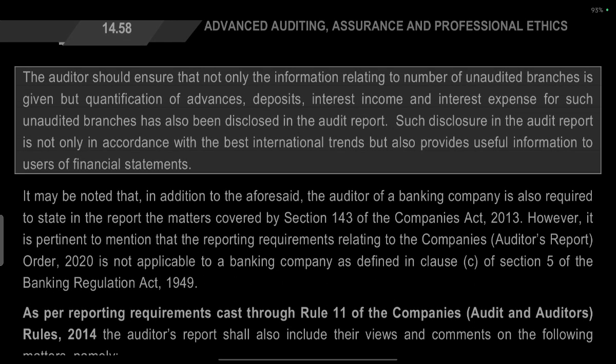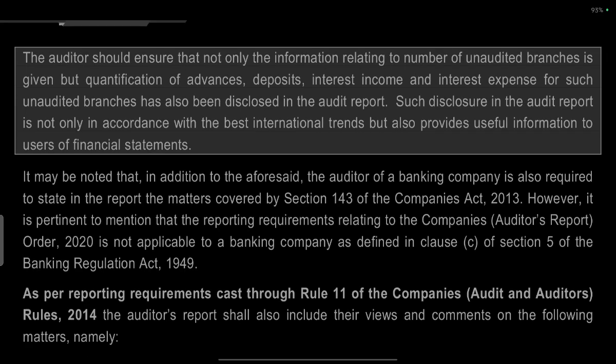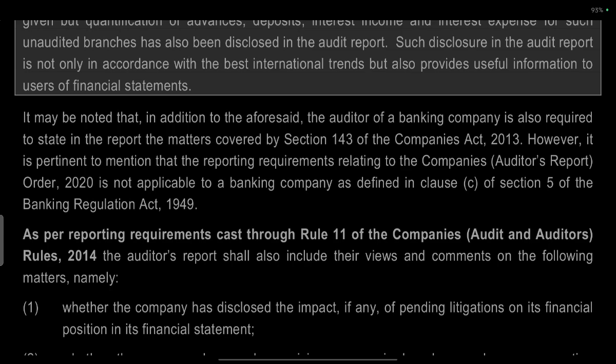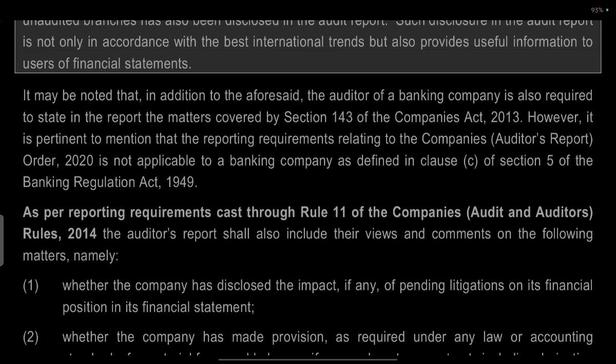The auditor should ensure that not only the information related to the number of unaudited branches is given, but also the quantification of advances, deposits, interest income and interest expenses of such unaudited branches is disclosed in the audit report. Such a disclosure in the audit report is not only in accordance with the best international standards, but also provides useful information to the users of financial statements. So for unaudited branches, loans, interest, advances, liabilities, everything should be included in the audit report, in line with the international standard, to give useful information.